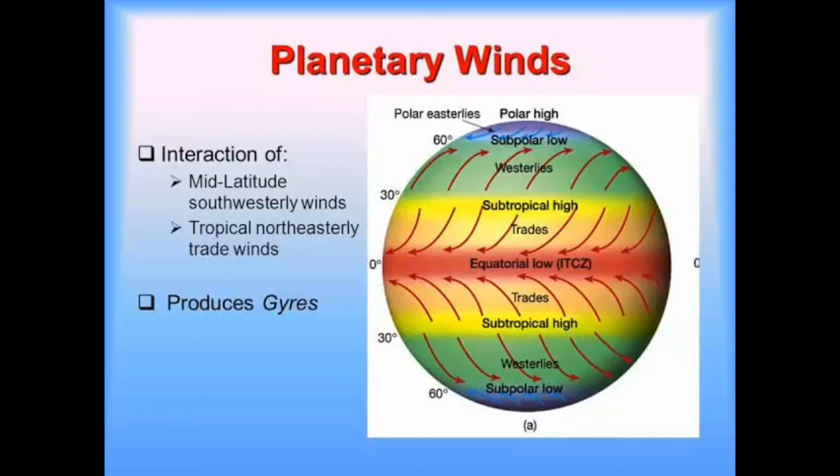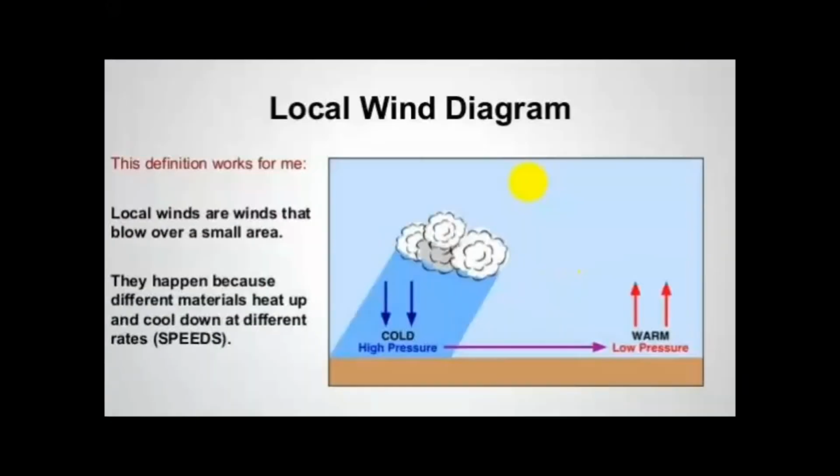Winds are known by the direction from which they blow. For example, westerlies are winds that blow from the west. The direction of blowing, the duration, the region covered, and the condition of the air determine the following wind types. There are two types of winds: planetary winds and local winds. Here, first, planetary winds.